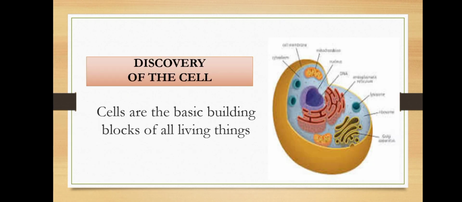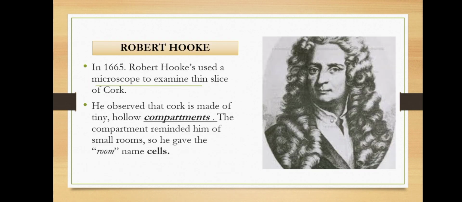We are now at the discovery of the cell. Cells are the basic building blocks of all living things. In 1665, Robert Hooke used a microscope to examine a thin slice of cork. He observed that it is made of tiny hollow compartments. The compartments reminded him of small rooms, so he gave them the name cells.